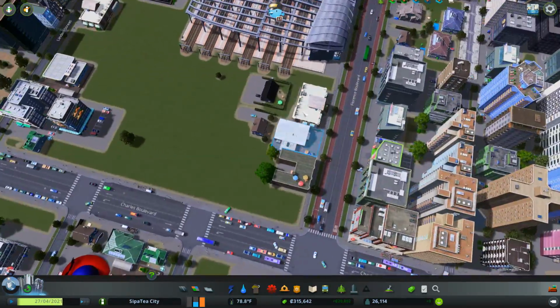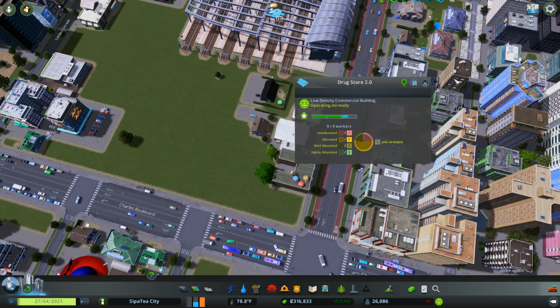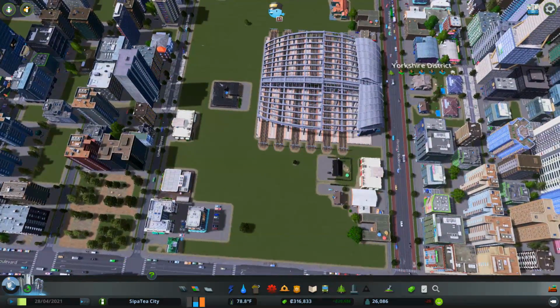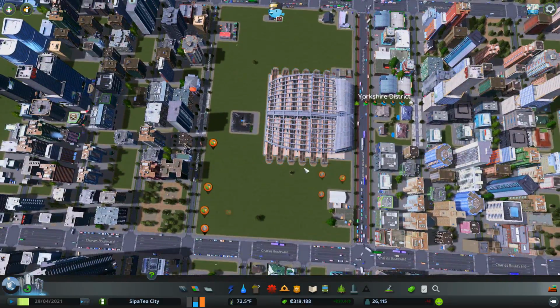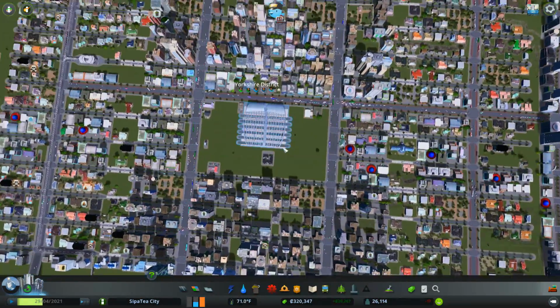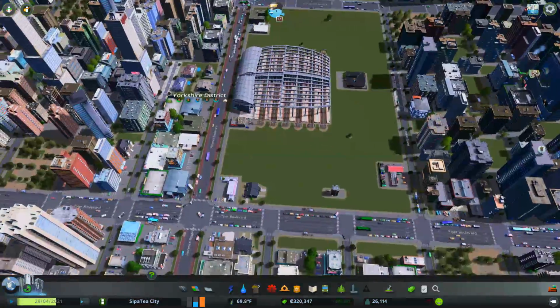Yep, they're all going to move out. What have we got here? No, I don't think any of these are ones that are going to stick around. They will all disappear. Let's speed it up. There they go. They're leaving. Good. So where do we want these guys and girls to get to?